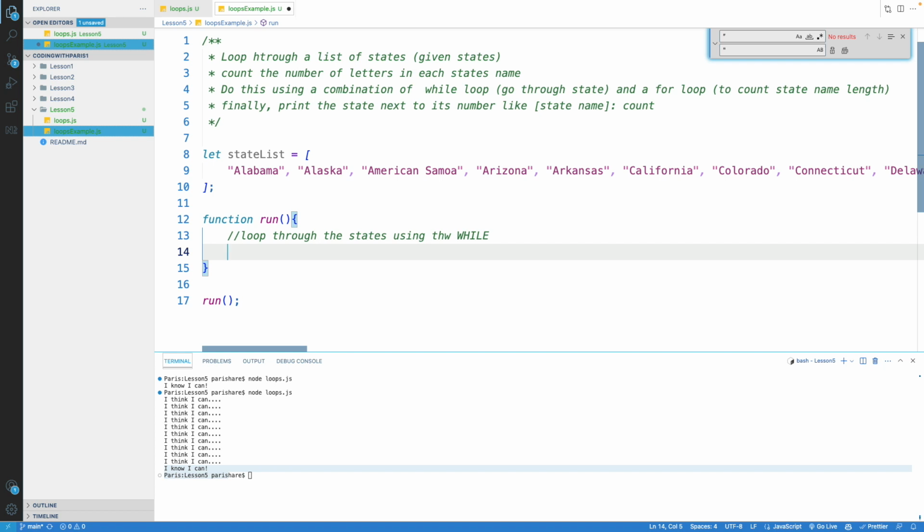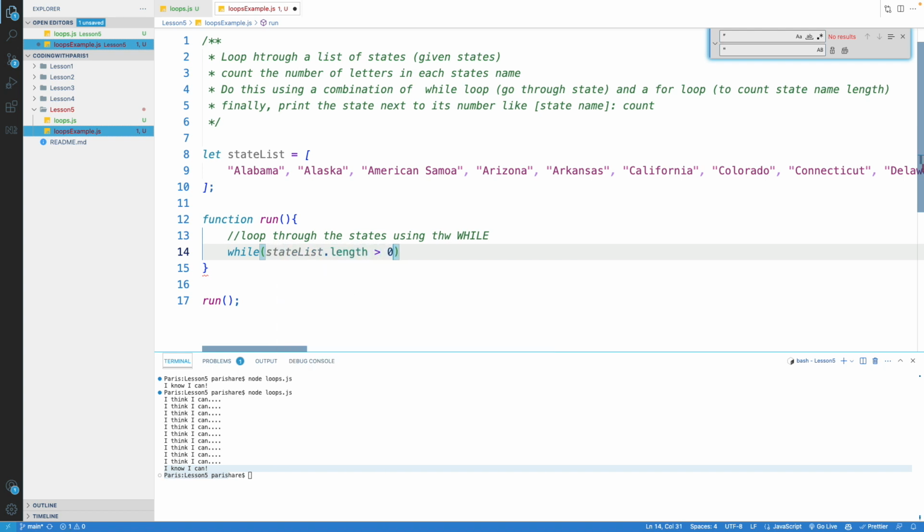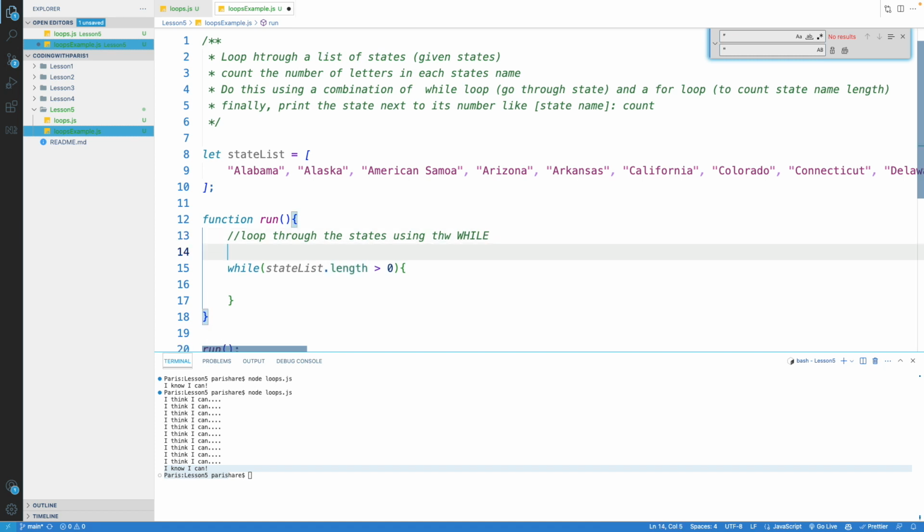First thing you do is you obviously write your while, and you'll say while stateList.length is greater than 0. That's our condition here, and we'll do some work. This dot length is the way to know the size of an array, so the count of items in an array. Keep that handy. We'll talk about arrays extensively later on, but this is a cool thing for you to know.